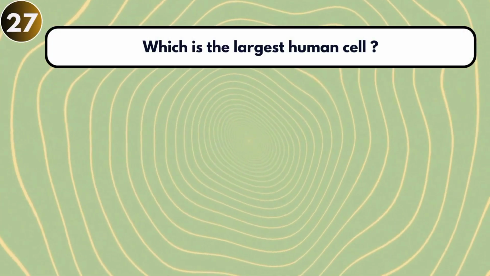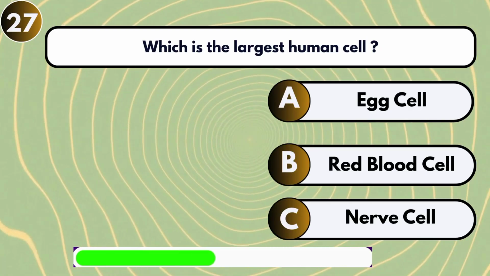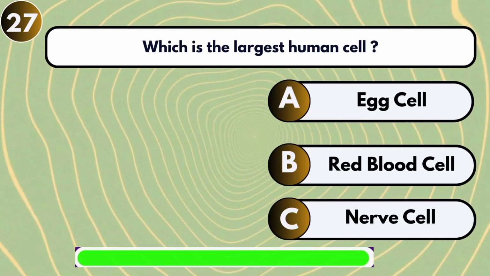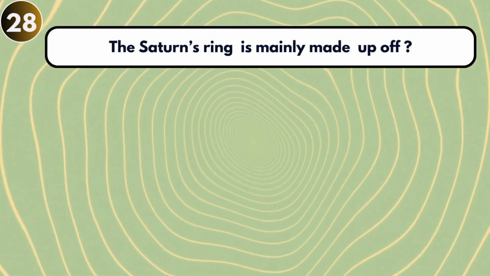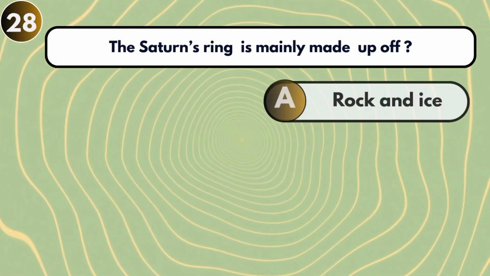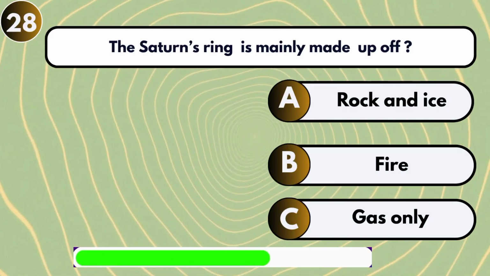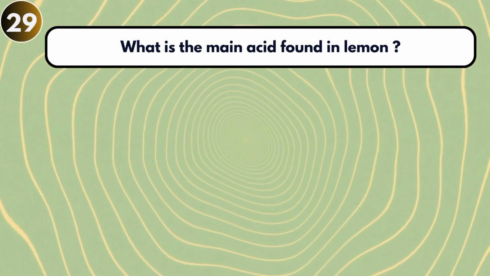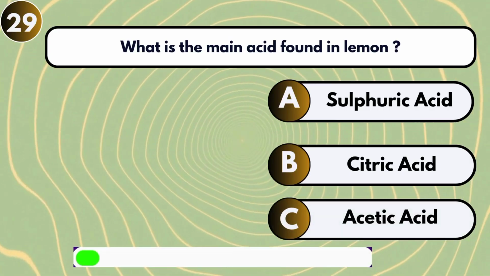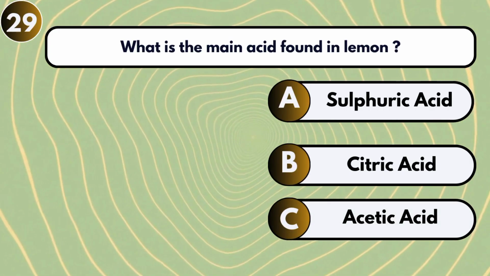Which is the largest human cell? Egg cell. The Saturn's ring is mainly made up of rock and ice. What is the main acid found in lemons? Citric acid.